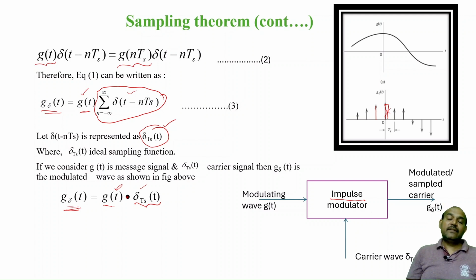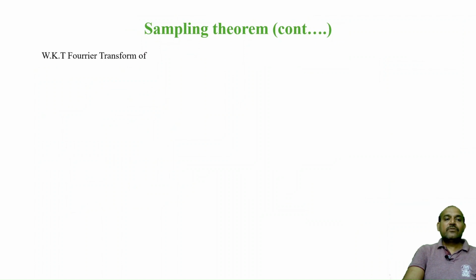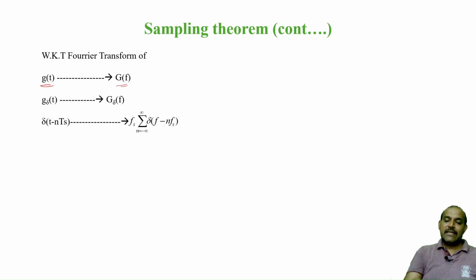But to understand better, let us represent the same signal in the frequency domain. To represent this in the frequency domain, we need to go for the Fourier transformation. We know that if you take the Fourier transform of g of t, I can write it as g of f. Similarly, g delta of t I can write as g delta of f, and for delta of t minus nts, if I take the Fourier transform, I get fs constant into the summation, n ranging from minus infinity to plus infinity, of delta of f minus nfs. This is the Fourier transform of the Dirac delta function.